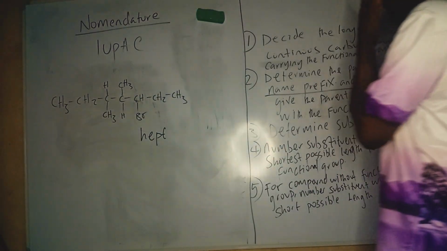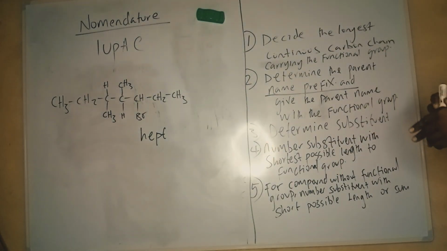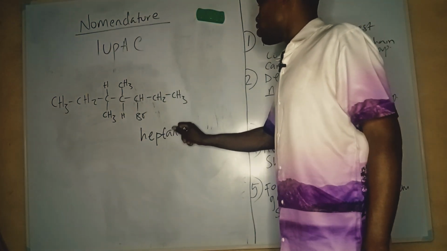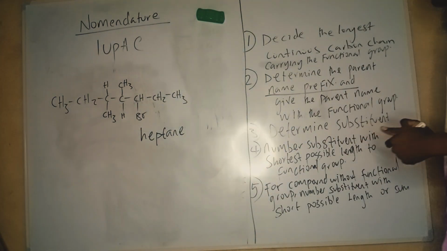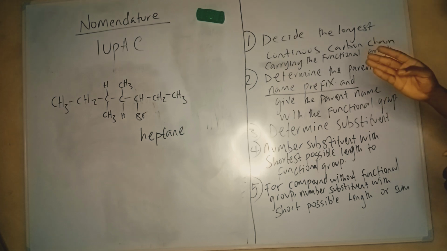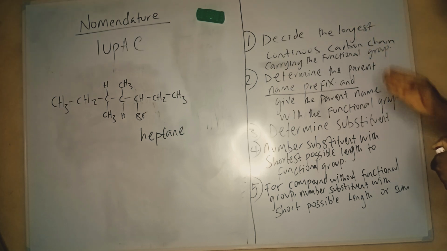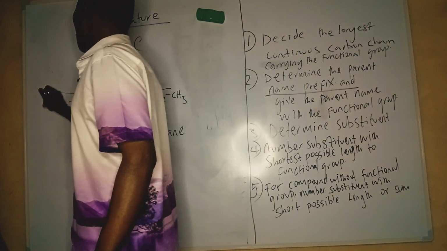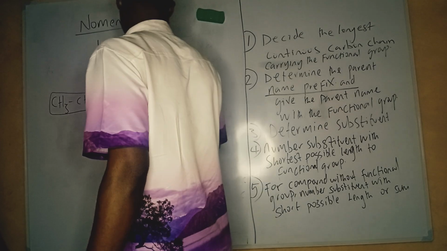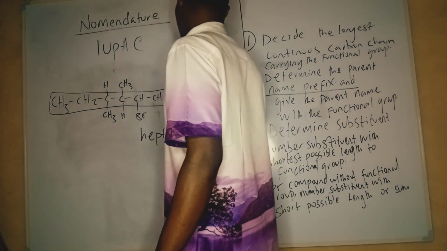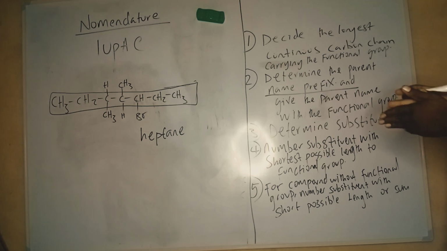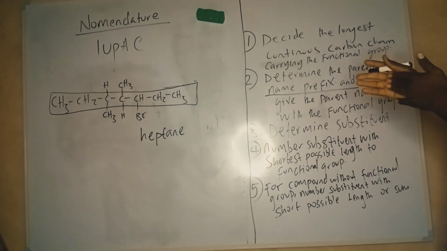And determining the parent prefix with the functional group. There's no functional group, but it says an alkane. So it becomes heptane. So that was on rule 2. So we have heptane first. Heptane is the parent name, but I will have to circle the longest continuous carbon chain in order to determine the substituent.